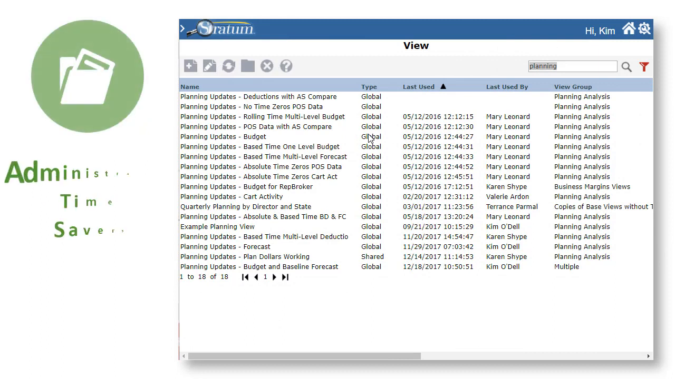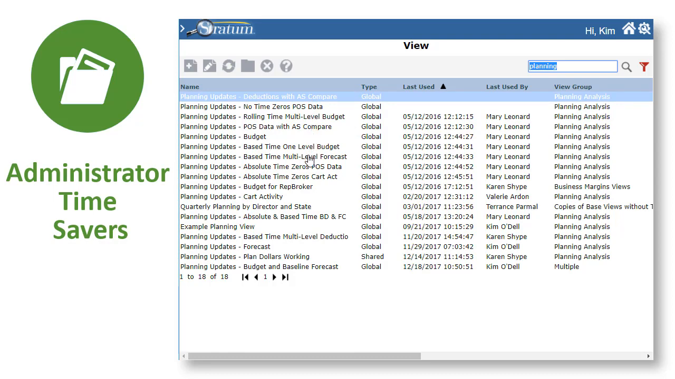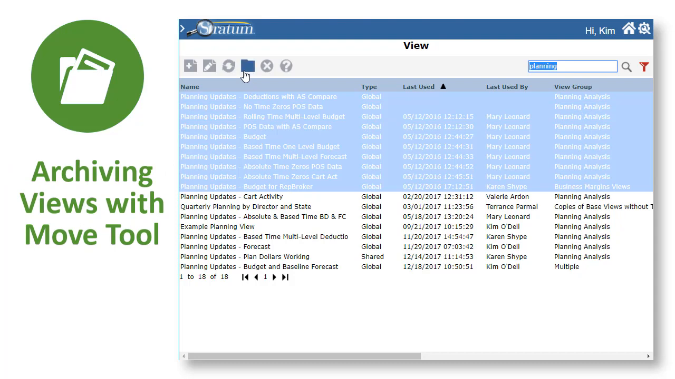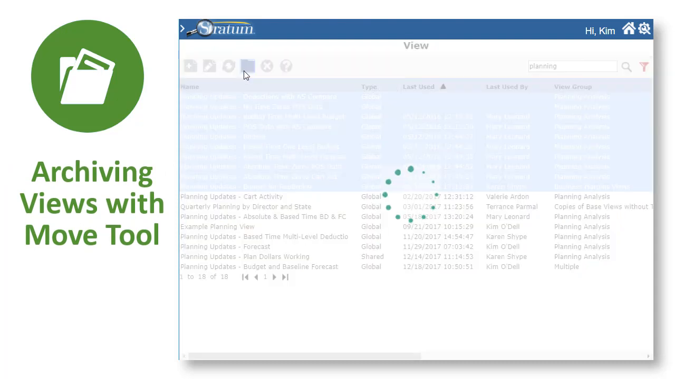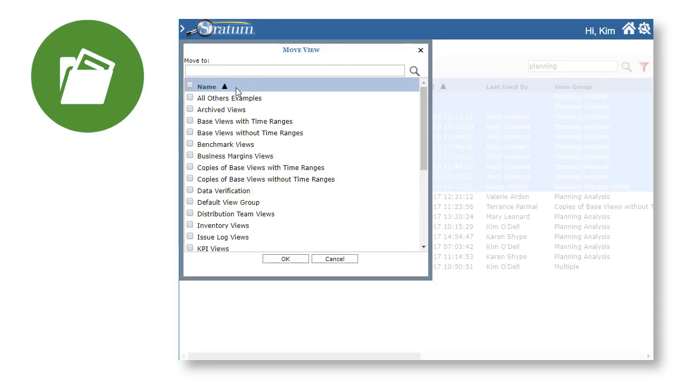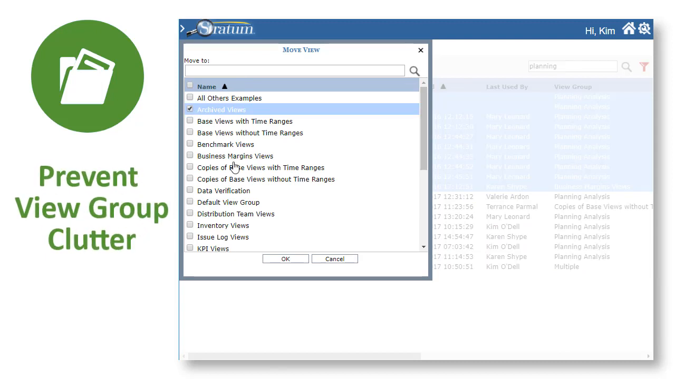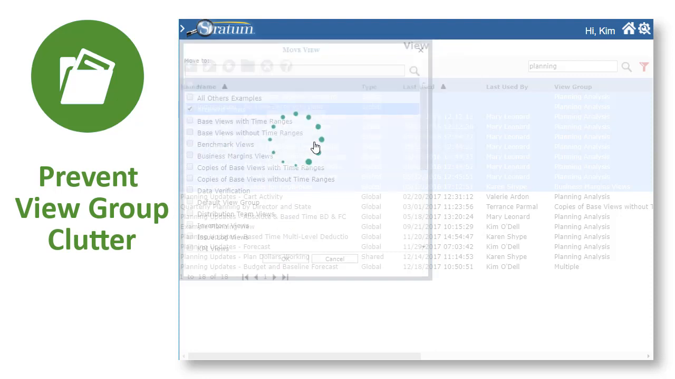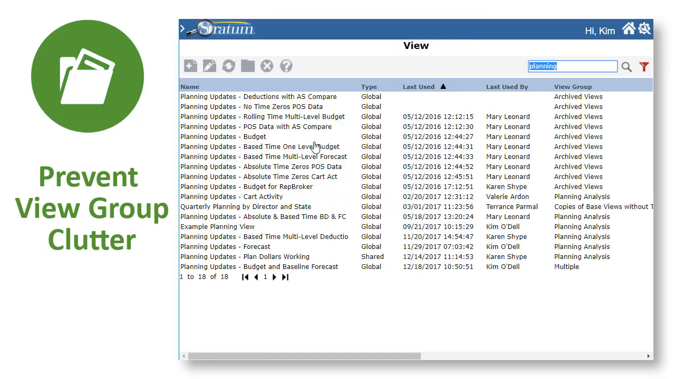There are specialized time-saving upgrades for administrators in version 6.8. Here's 2 things they should know more about. First, there's a new View Move tool that aids in view housekeeping. Keep view groups decluttered by moving inactive views to an archive location. Just as quickly, move them back into active groups when you want to bring them back into circulation.